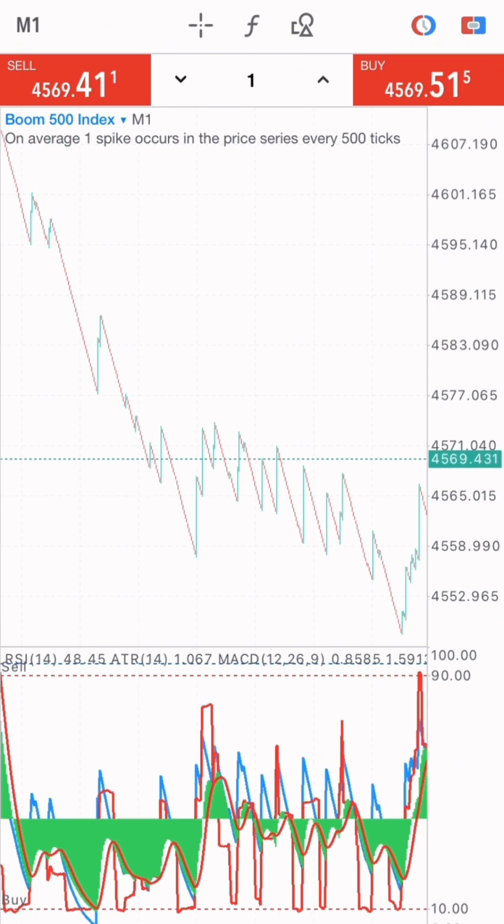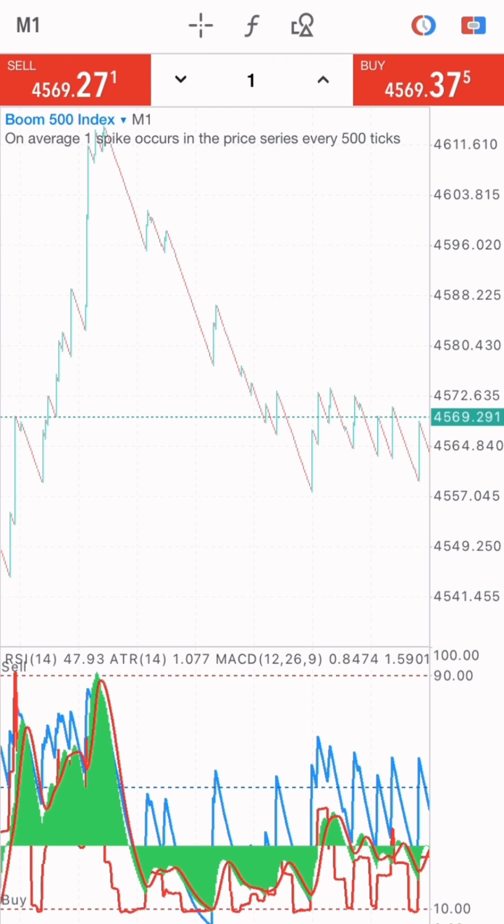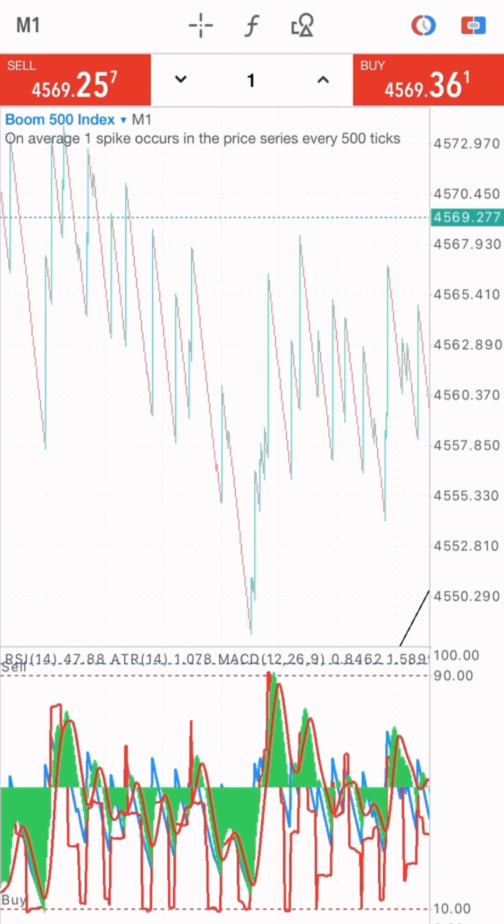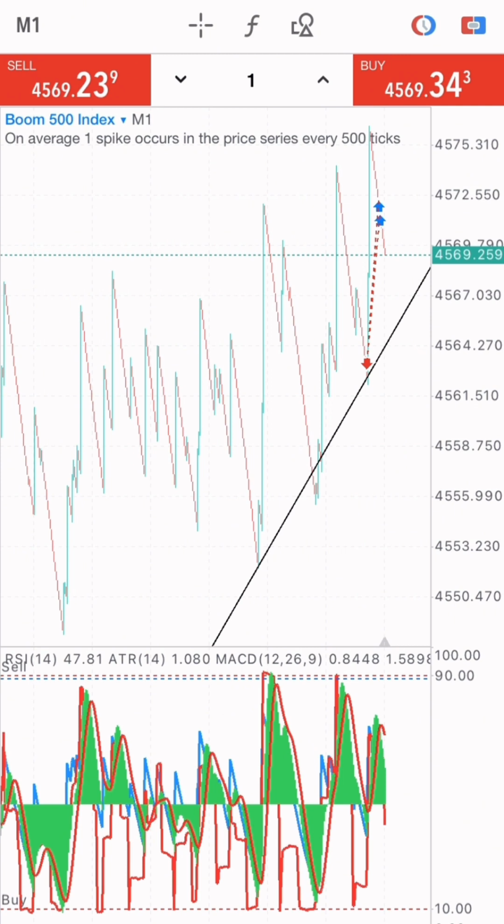Yeah, we did make profit, guys. If you recall, we caught the spike on the Crash 500 index, and on the Boom 1000 index we got about 8 candlesticks successfully. So our loss was on the Boom 500 index where the spike came in. So you see that we made a good amount of profit on the market, but the loss came through on the Boom 500 index, right? So sometimes the trade is like that.